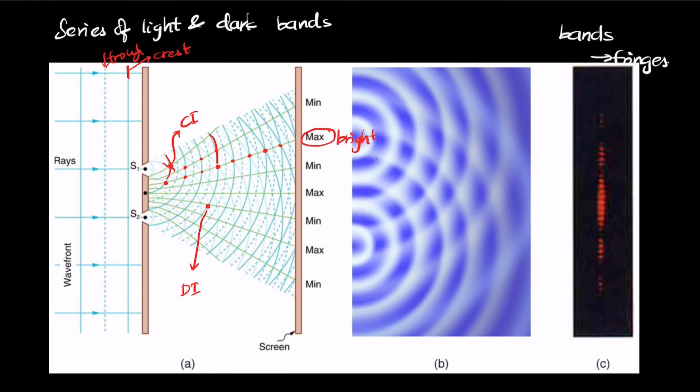And when you plot all the points of destructive interferences, so all of these points are destructive interferences, you get a dark fringe. So you see a series of dark, bright, dark, bright, and dark fringes.